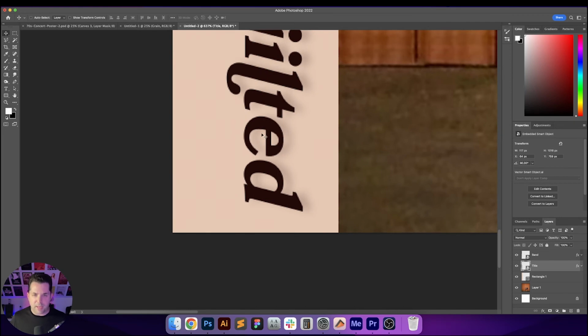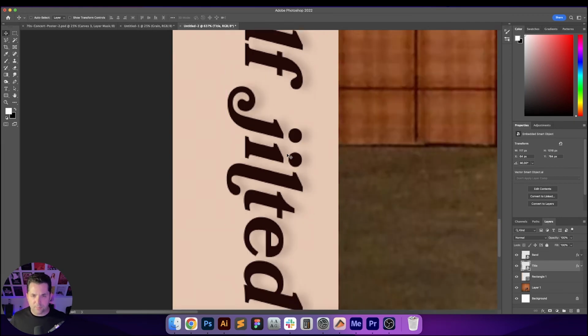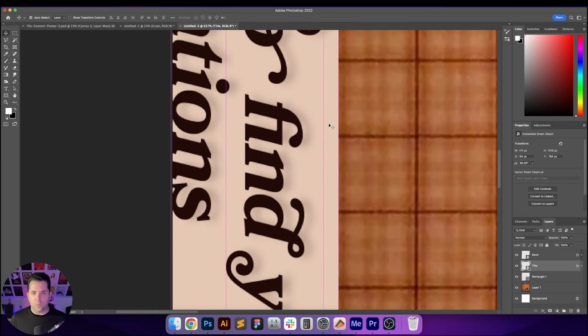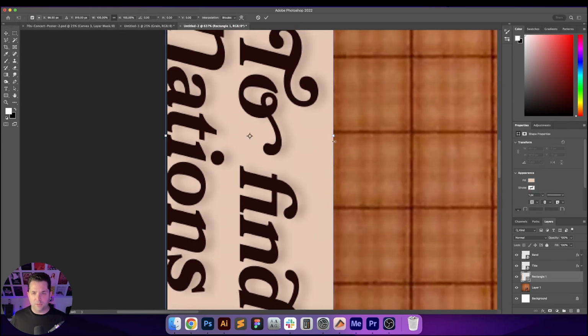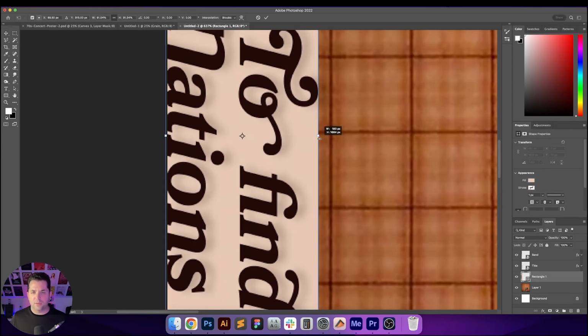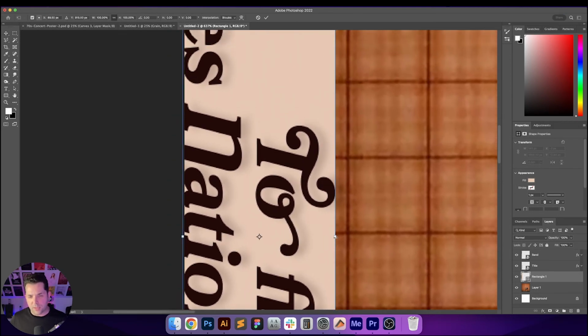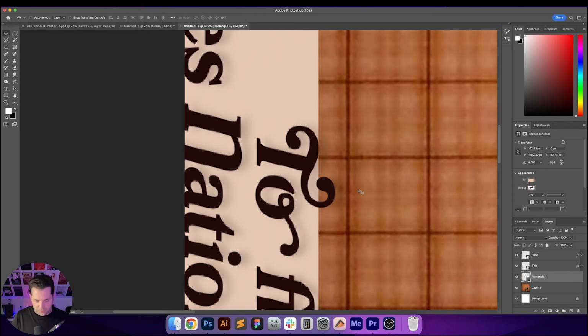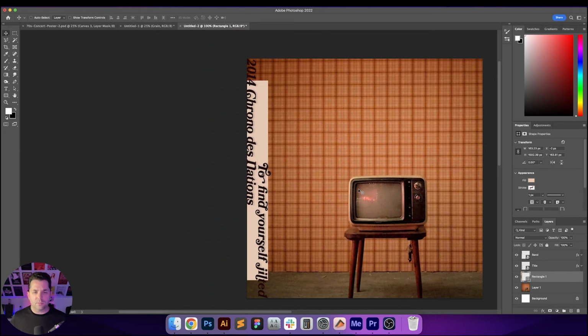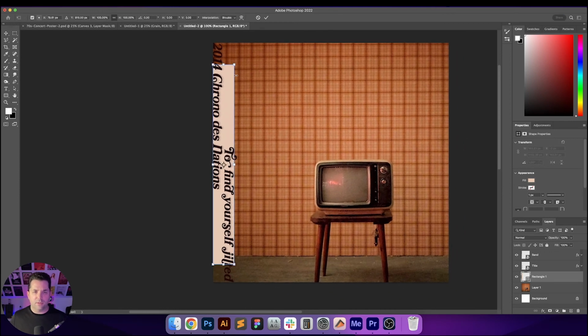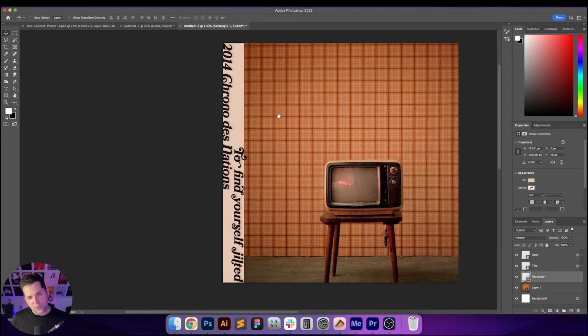We'll bring this back all the way down to the edge, and then we'll grab our rectangle and bring it to about right. Actually, let's do this. Let's do what we did before, where we had the top of it. Always need to try new and interesting ways to set type, set your elements, things like that, to find yourself jilted.